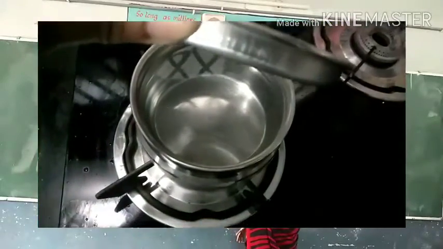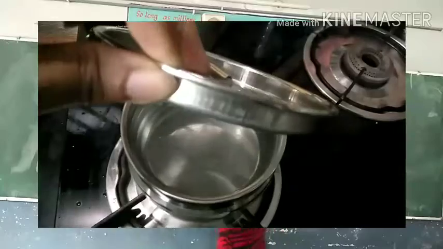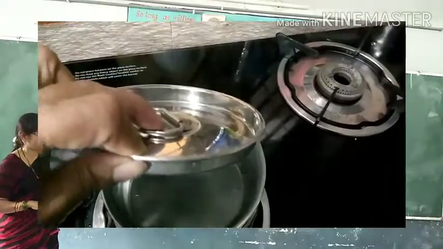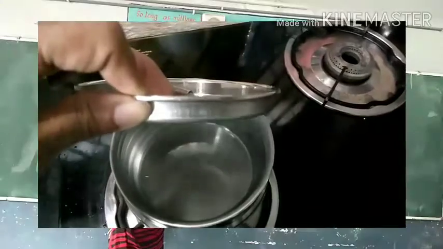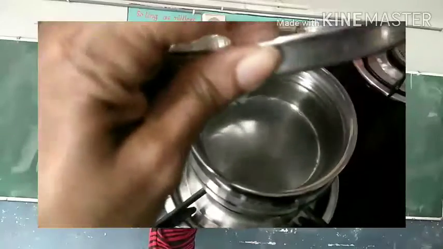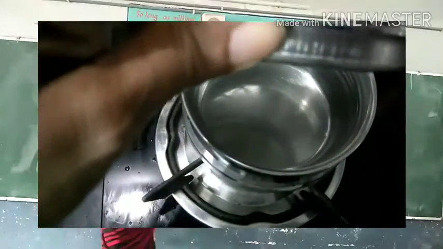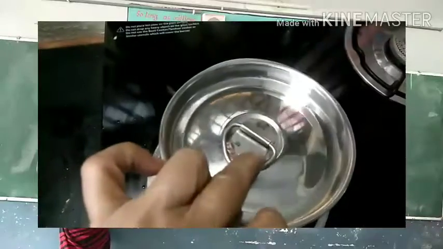That is the process where, again, water is forming. Why is it becoming water? Because the lady is keeping a plate, and that plate is cool. That means the temperature of the steel is decreasing. When the decrease of heat or temperature takes place, then what process will occur?